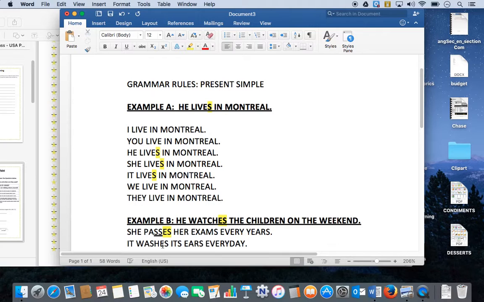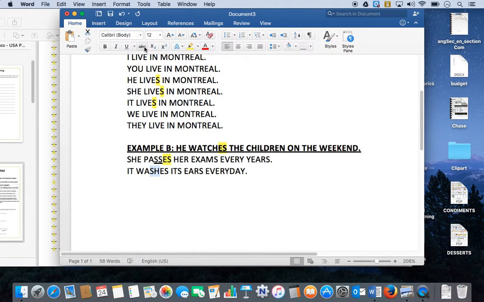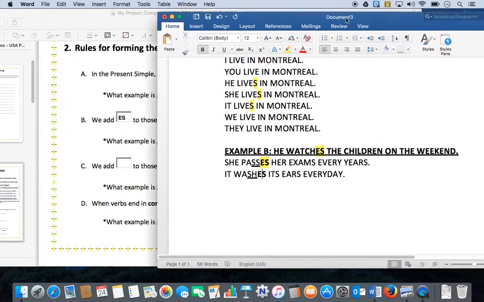But anyway, it ends with an SH. And then, instead of just the s, it is going to be an es. So it washes its ears and not washes with just an s. So it's washes with an es.